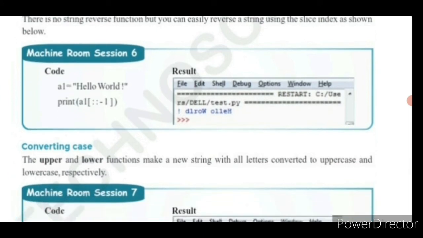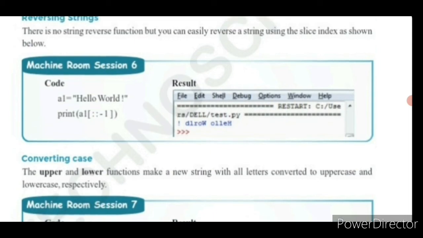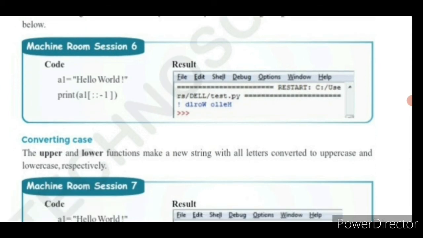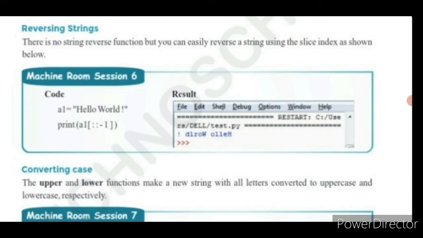See this output window result. Hello world is presented in the reverse format, like DLROW space OLLEH. There is no particular reverse function, but we can use the slice index for reversing the string. For this the function is A1 within square brackets ::-1, which denotes the ending sequence, within brackets.